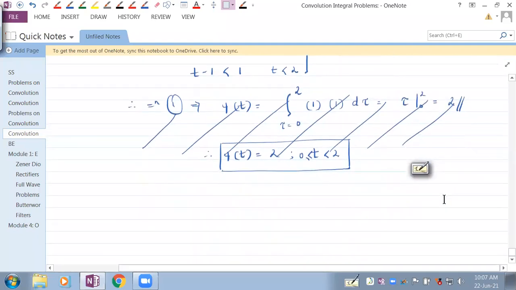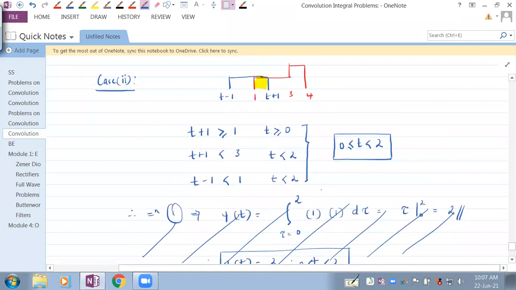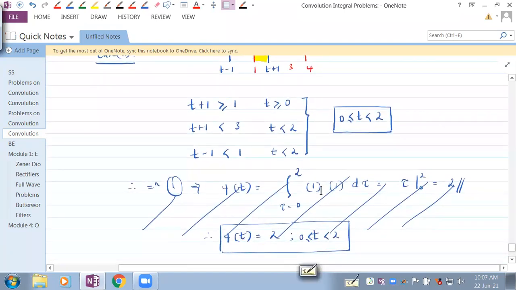So now the overlapping range. Tau, from where to where is it ranging? Okay, 1 to t plus 1 is the overlapping range.